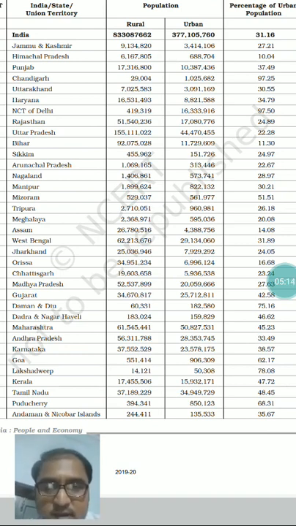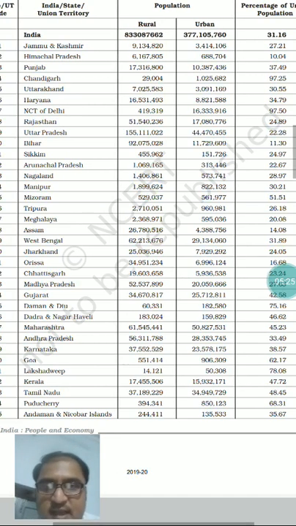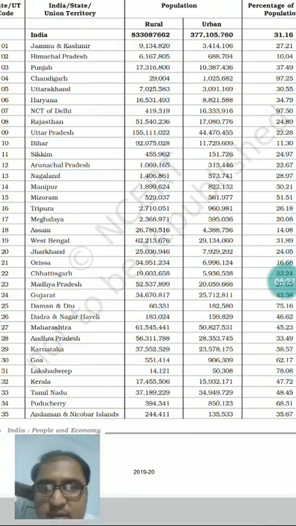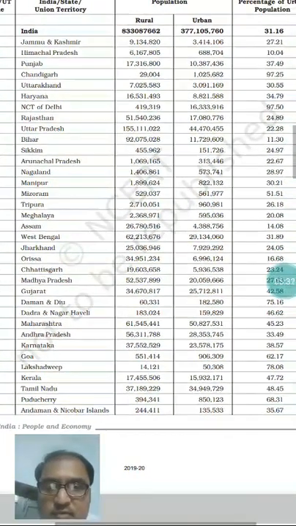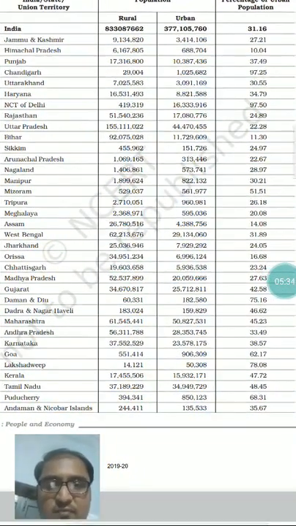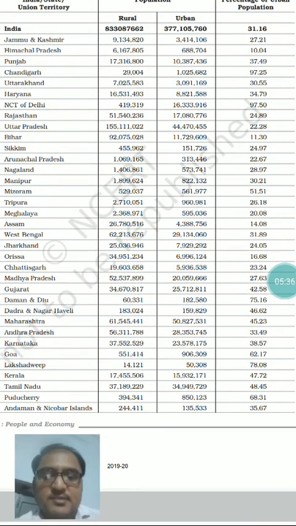So there are a few UTs in India which have even more urbanization, but out of all the major states, Goa is at the first position. And the second position is Mizoram. See 15th number, Mizoram, which has 51.5% urbanization.